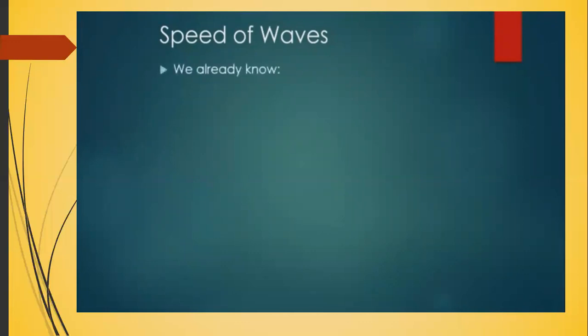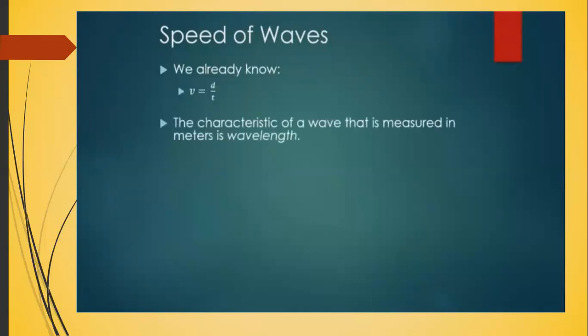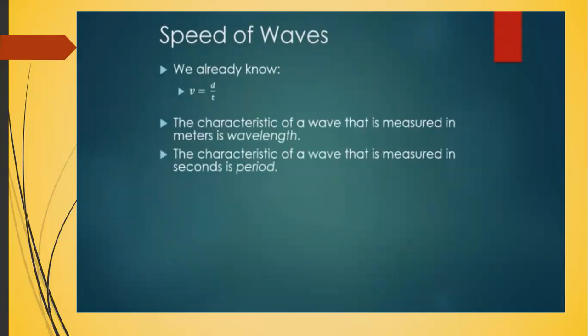So let's start with something we already know. V equals d over t. Speed equals distance over time. Now let's think about the new stuff that we learned. The characteristic of a wave that's measured in meters, like distance, is wavelength. And the characteristic of a wave that's measured in seconds, like time, is period. So let's rewrite that equation that we've known since September as V equals lambda over T. That is, the speed of a wave equals the wavelength of the wave divided by the period of the wave.